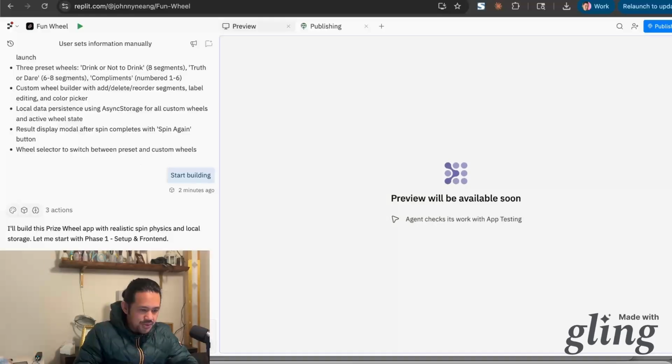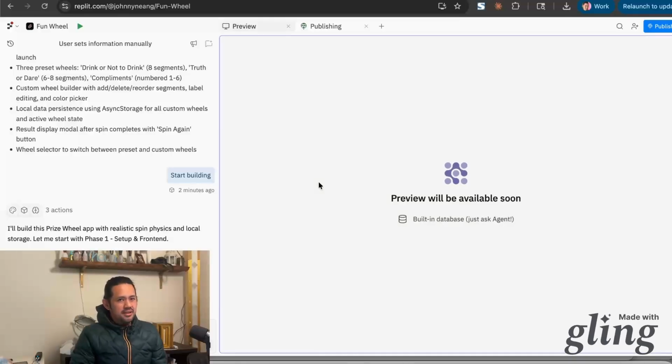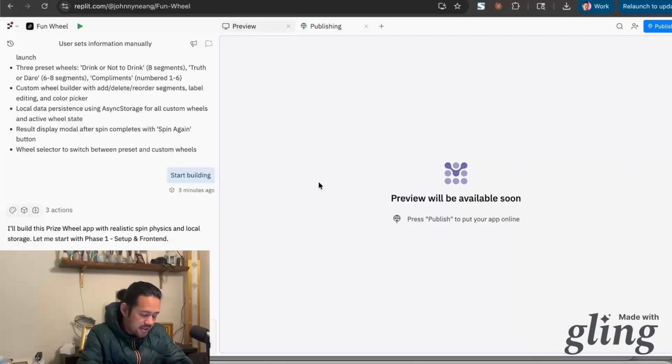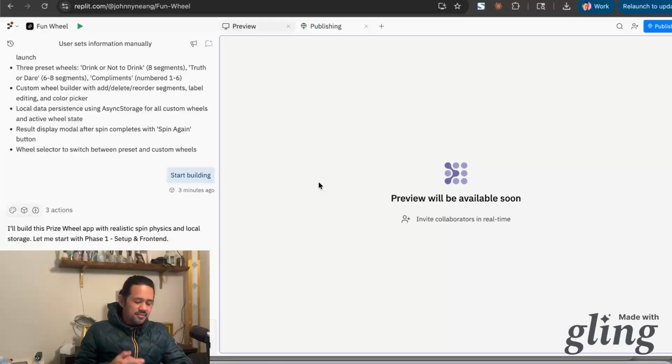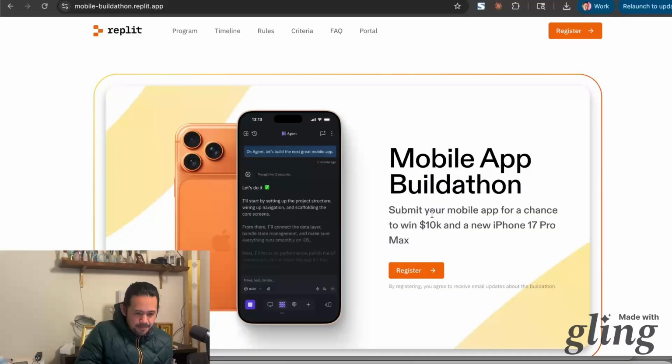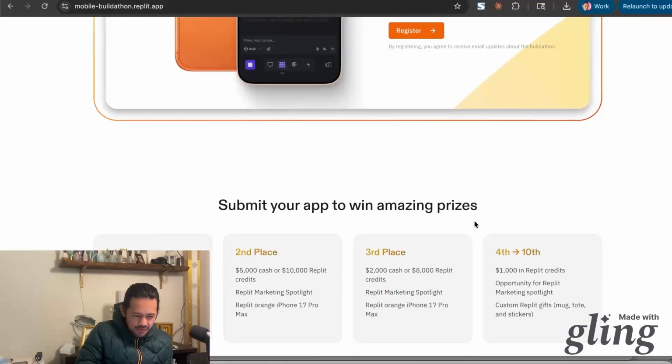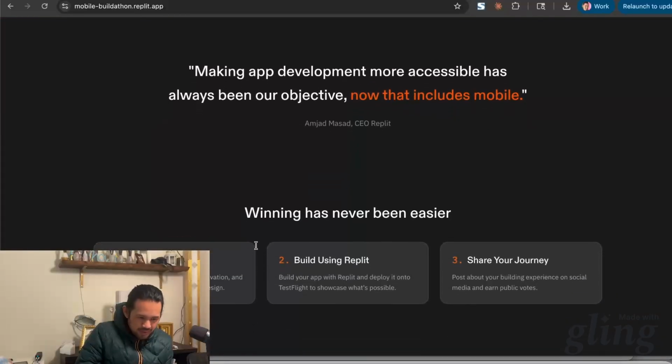But part of me also wants to build this in parallel with Cursor, or even using the cloud IDE and just coding in there, and then running it using Xcode. But maybe I'll try that another time. For now, let's just use Replit in its entirety, again, just to see what this is like. And if there's a desire or a request to, I think we'll do it. But I'm just really curious, when we're looking at this, submit your mobile app. I feel like it'd be kind of cool just to see what you can do completely with Replit.